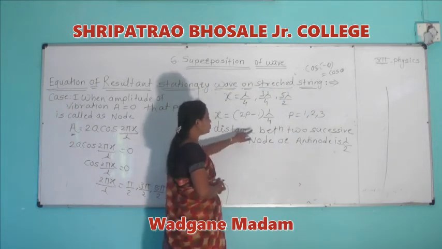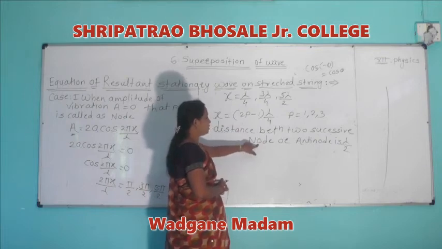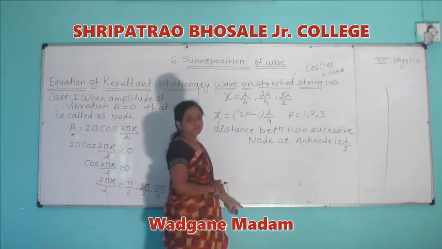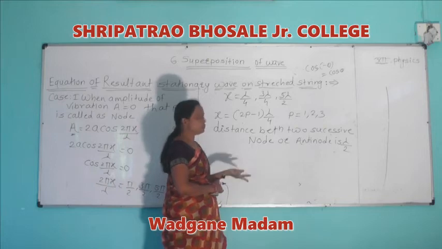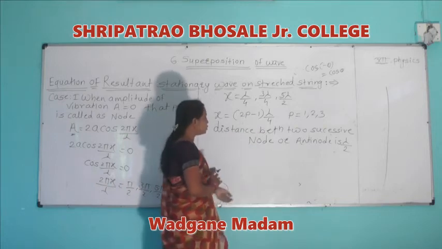The distance between two successive nodes or two successive antinodes is lambda by 2.